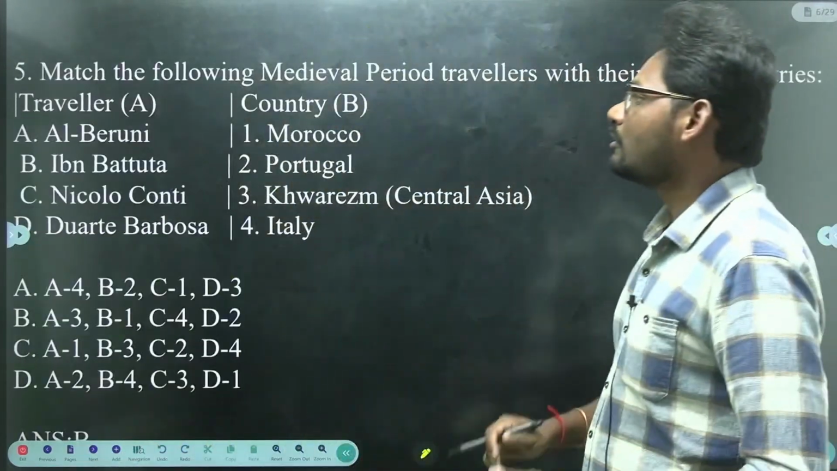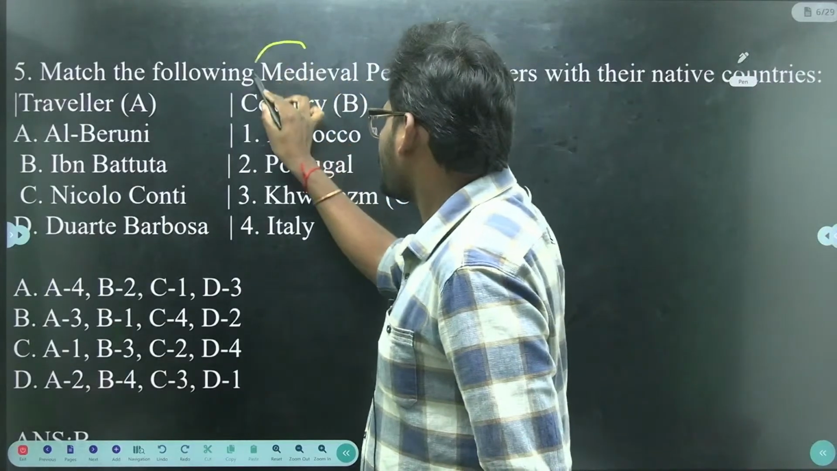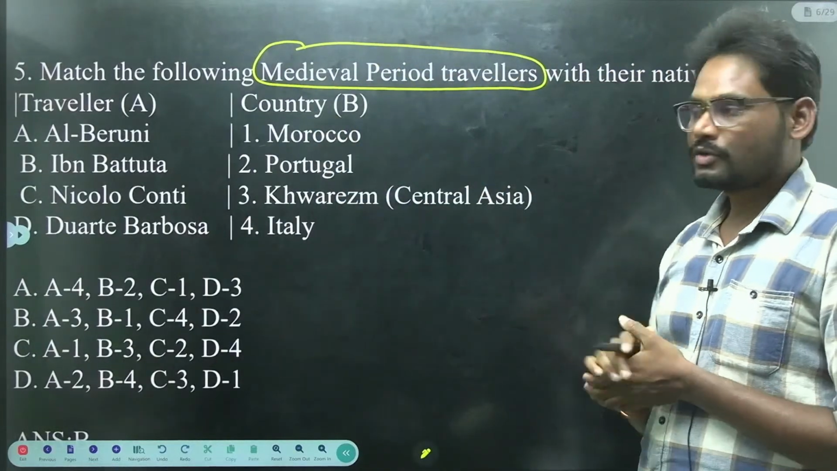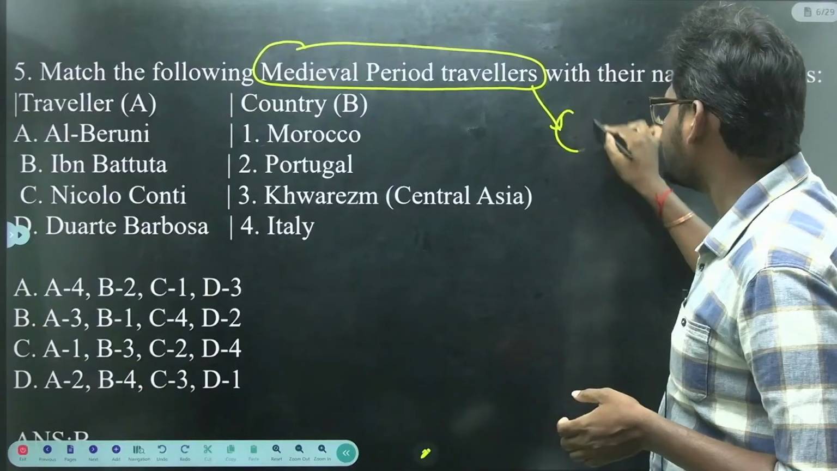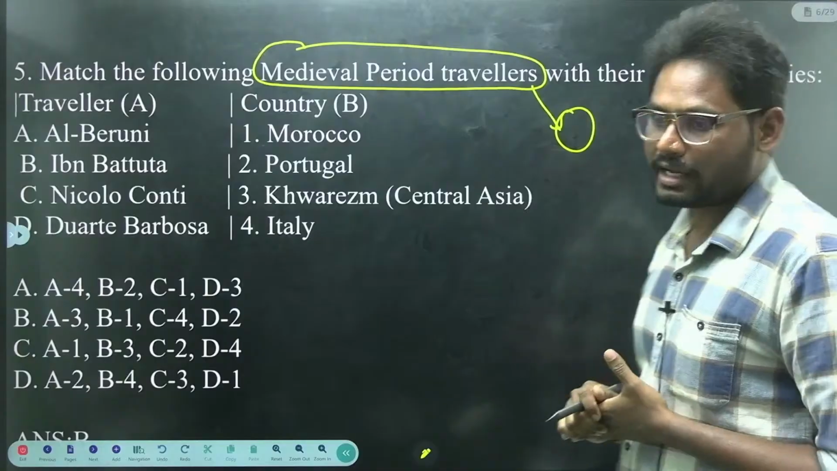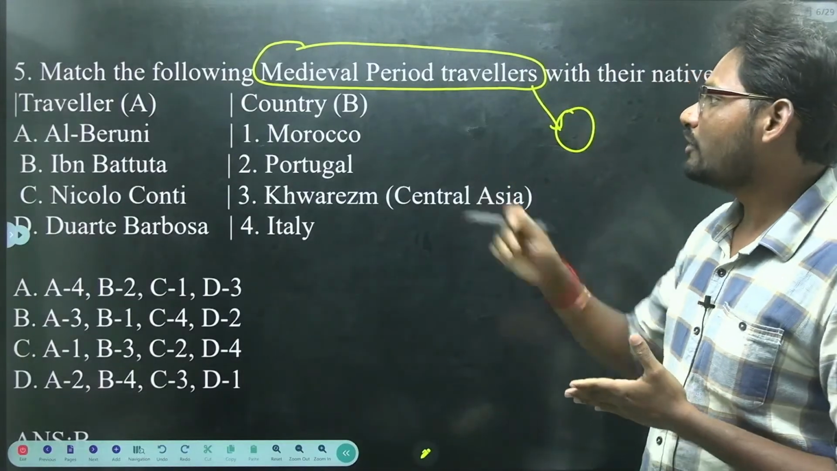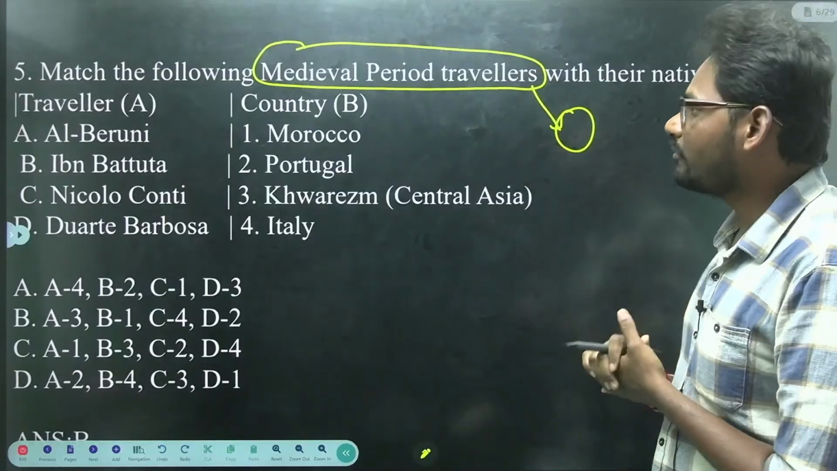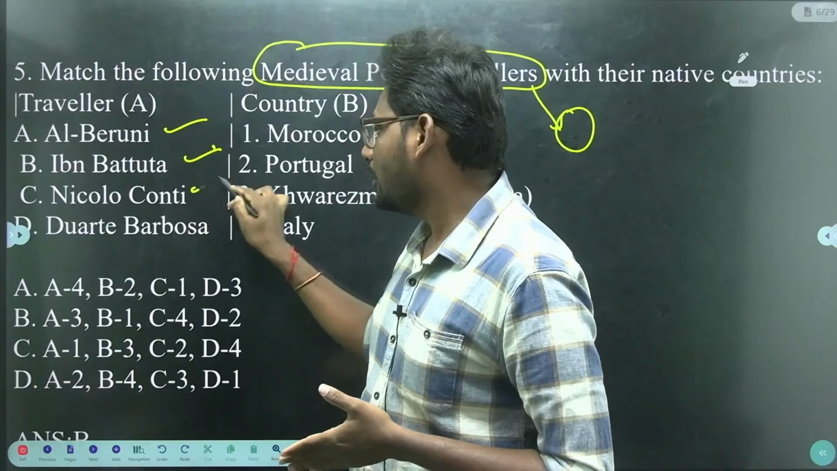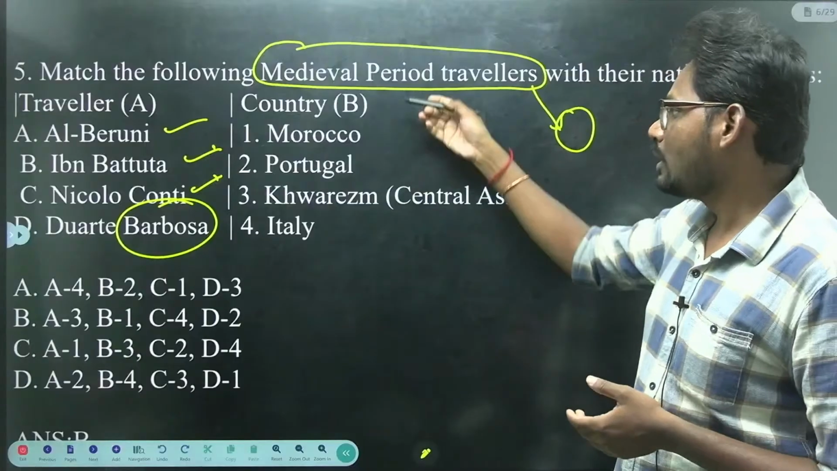Next we have the 5th question. Match the following medieval period travelers. An important topic, we have travelers. The foreign travelers who visited India during the ancient, medieval as well as modern periods are very important from the examination point of view. So here we have match the following medieval period travelers. We have the travelers Alberuni, Ibn Battuta, Niccolo Conti and Barbosa. Here we have countries.